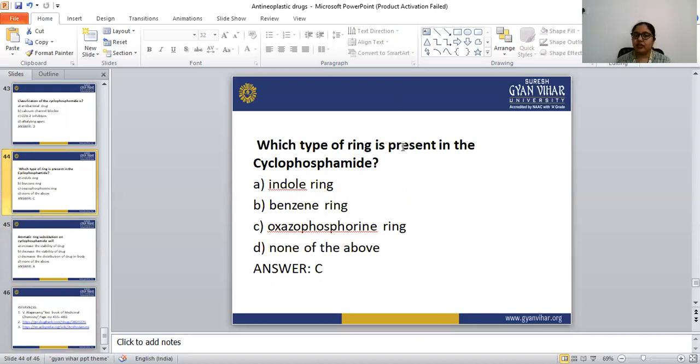Which type of ring is present in cyclophosphamide? Oxazaphosphorine. Oxazaphosphorine means one phosphorus, one amine group, and one oxygen are present in the cyclophosphamide. That is a 6-member ring that has an amine group, phosphorus, and oxygen, so that ring is known as the oxazaphosphorine ring.